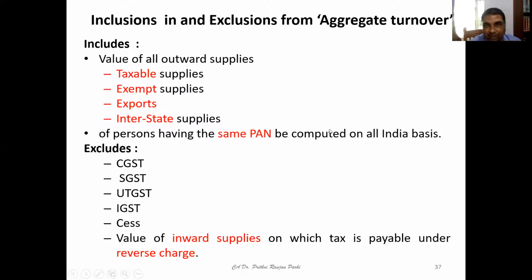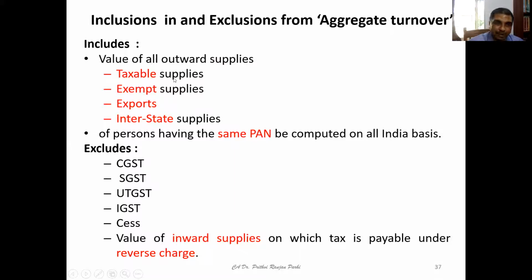You can understand it includes the value of outward supplies, which means taxable supplies, exempt supplies, exports, and interstate supplies of a person having the same PAN. There might be multiple GST registration numbers, that is possible, but the PAN is the same.